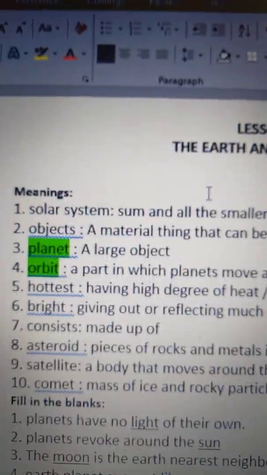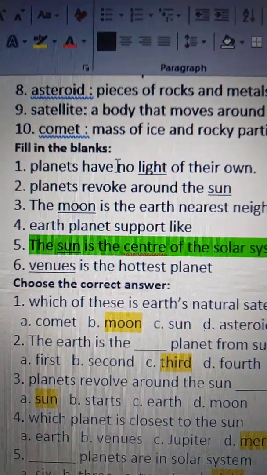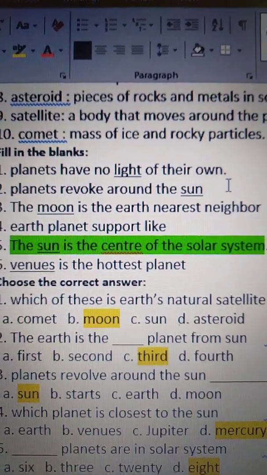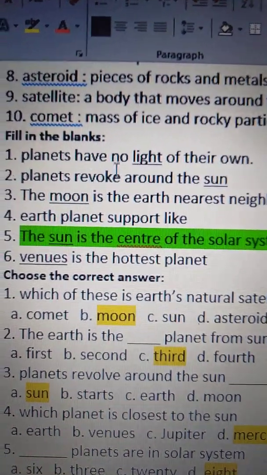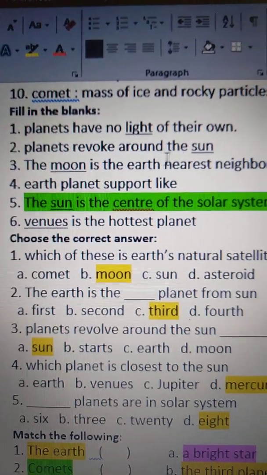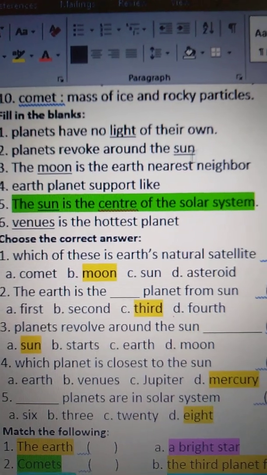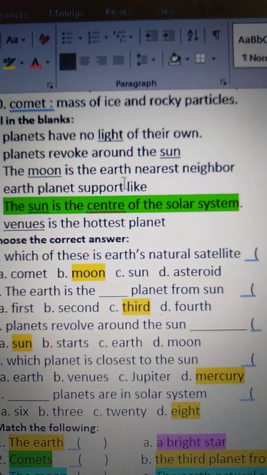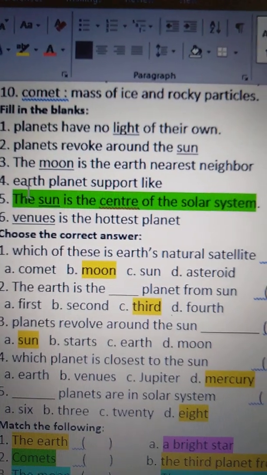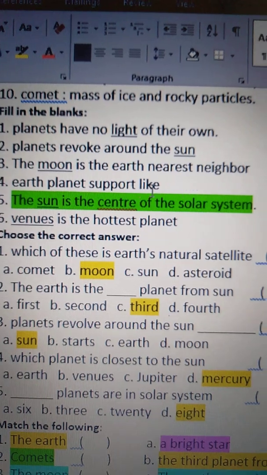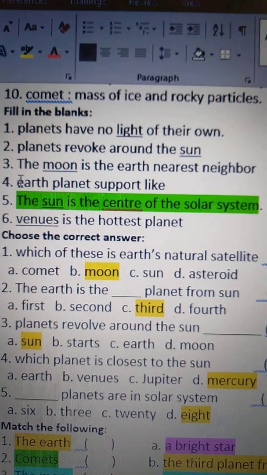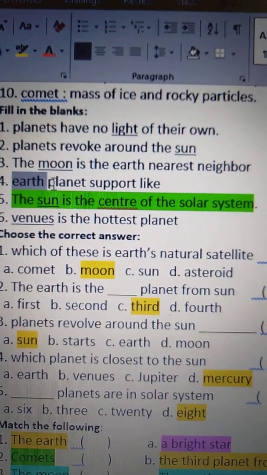These are the meanings. Now come to fill in the blanks. See the first one. Planets have no light of their own. Planets revolve around the sun. The moon is the Earth's nearest neighbor. Earth planet supports life.